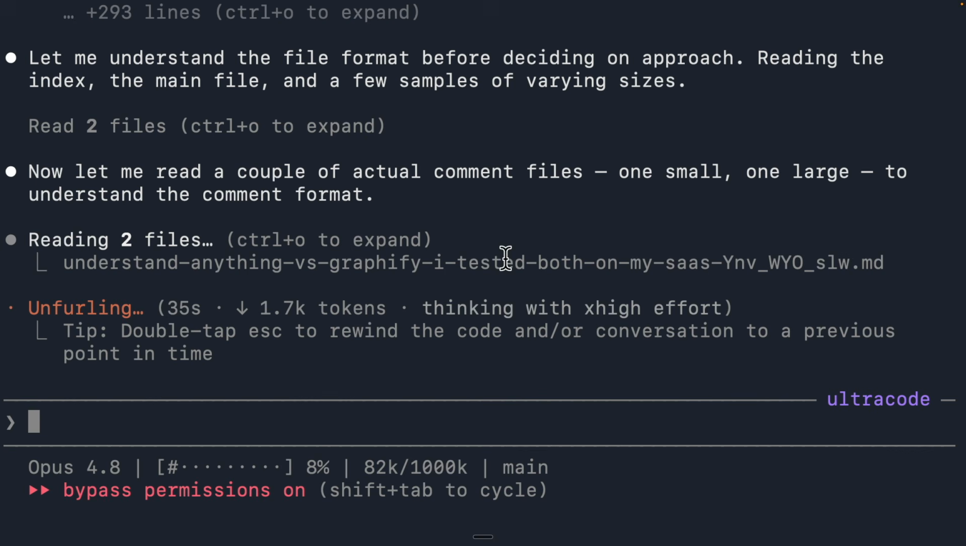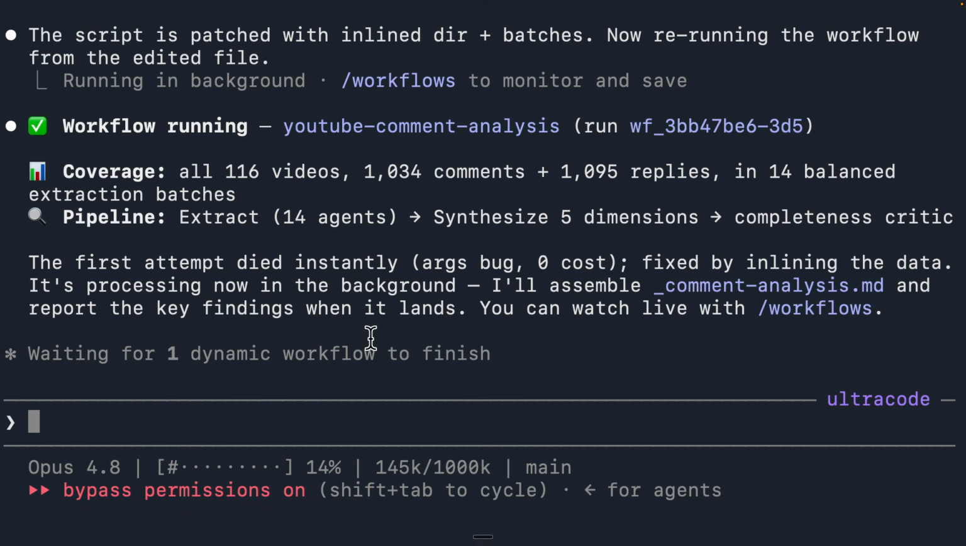So in this case, let's wait for a bit until it fully understands. All right, so now you can see the workflow is currently running, and the workflow name is called YouTube Analysis. Here is the workflow ID, here is what it does, and here's the pipeline. So right here you can see it's waiting for this dynamic workflow to finish.